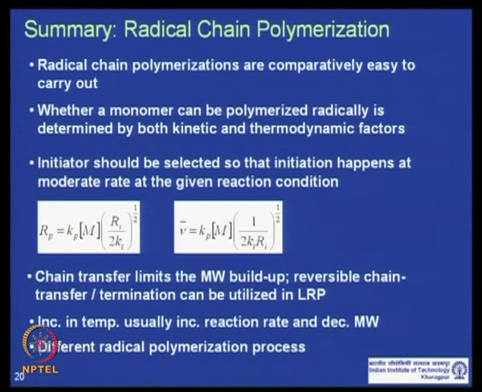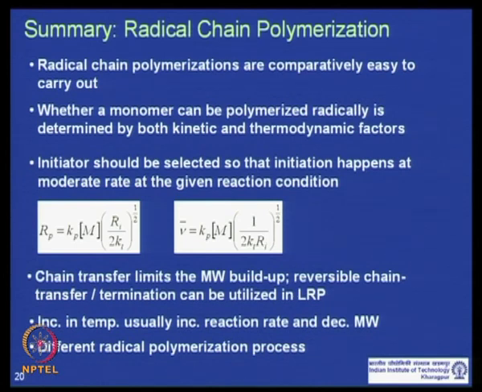And we have seen that you can actually take advantage if you can do the chain transfer or chain termination in a reversible way, where you can utilize this reversible chain transfer or termination reaction and carry out a living radical polymerization, where the polydispersity index is much lower compared to normal radical polymerization, and the polymers also remain living at the end of the polymerization. So, you can utilize this by making block copolymers by addition of a second monomer at the end of the reaction.